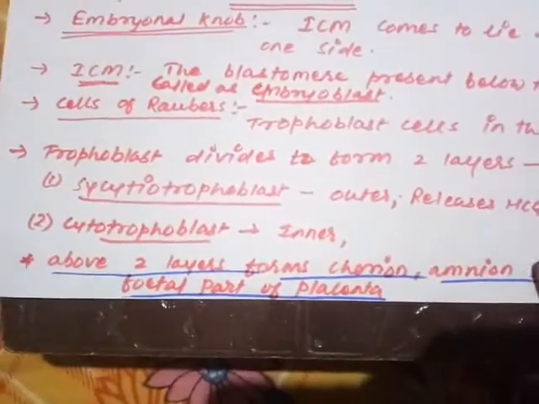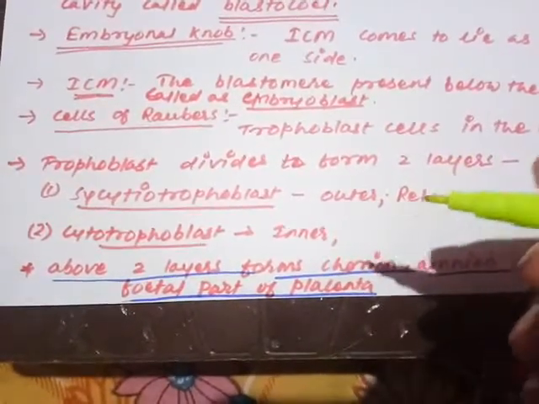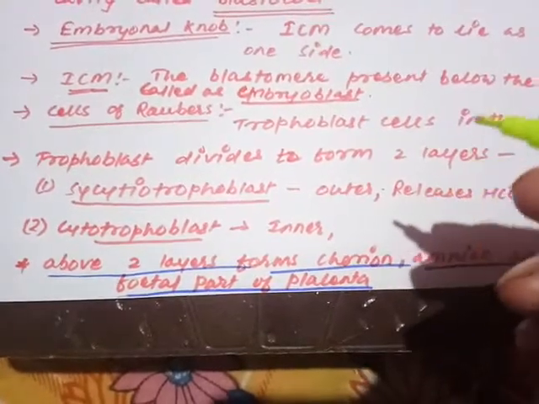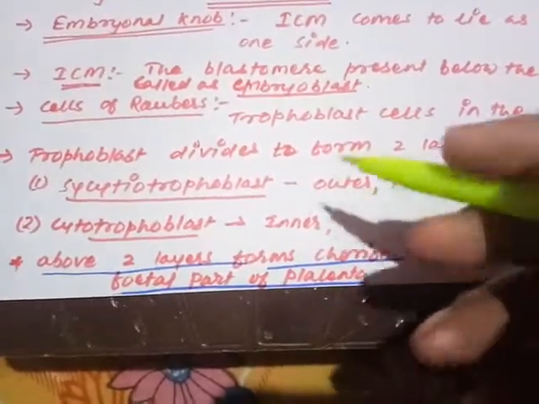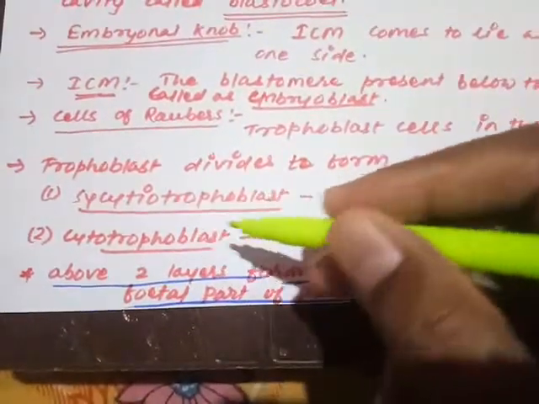एक लास्ट पॉइंट अपन देखते हैं. ट्रोफोब्लास्ट में फिर से एक पेरिक्लाइनल डिवीजन होता है. पेरिक्लाइनल डिवीजन आप जानते हैं, पैरेलल टू द प्रीवियस डिवीजन. उस पेरिक्लाइनल डिवीजन से सेल्स के दो लेयर बन जाते हैं. Due to the periclinal division in the trophoblast cells, two layers are being produced from that trophoblast layer. The first layer, which is present outside, is called syncytiotrophoblast. The peripheral layer is called syncytiotrophoblast.